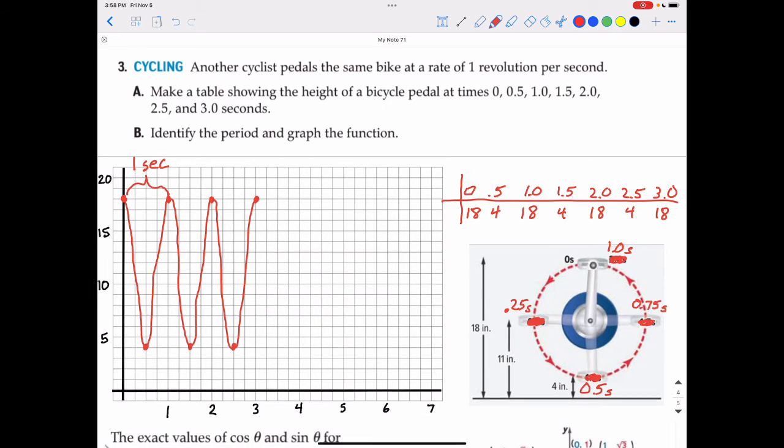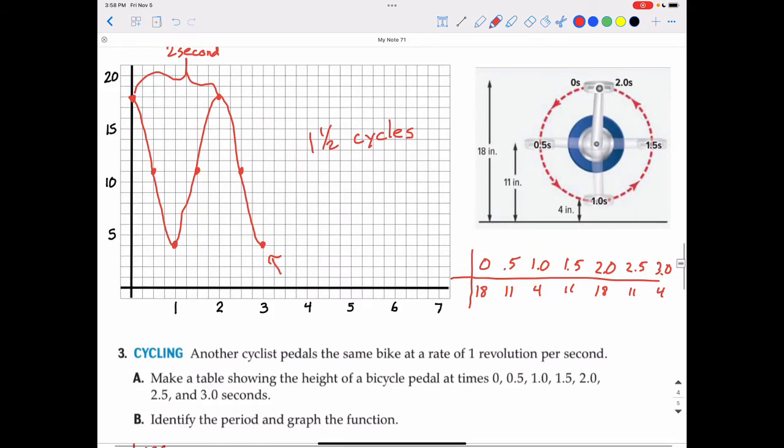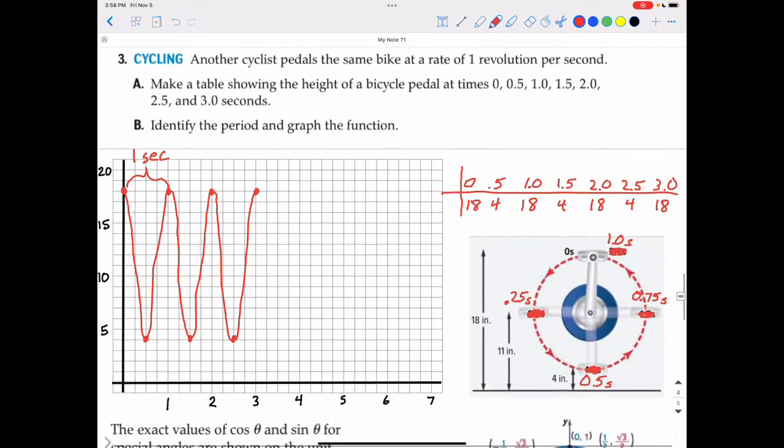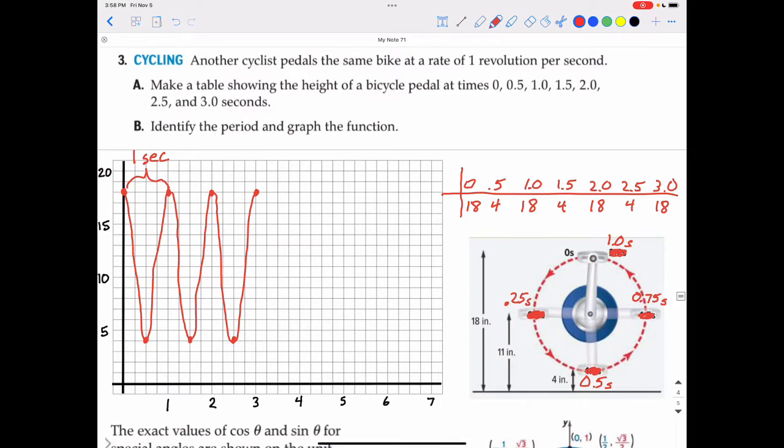And if you compare that to the other graph, notice the other graph was a little bit wider with the cycle of 2 seconds, and this appears to be much more horizontally compressed with the cycle of only 1 second. And notice that this is 3 full cycles. Since it repeats itself every 1 second, and we've done from 0 to 3 seconds, that is 3 full cycles.